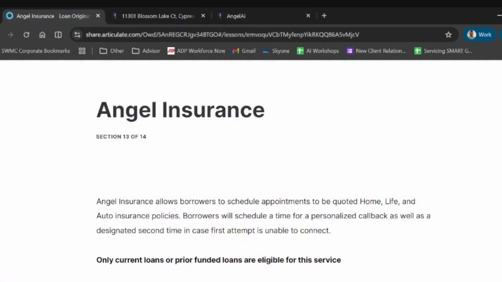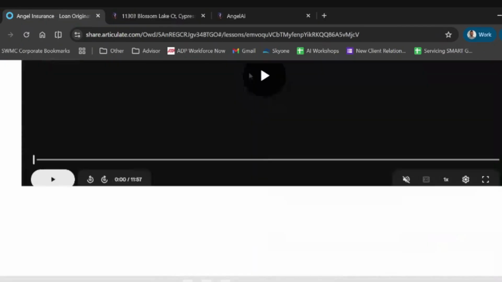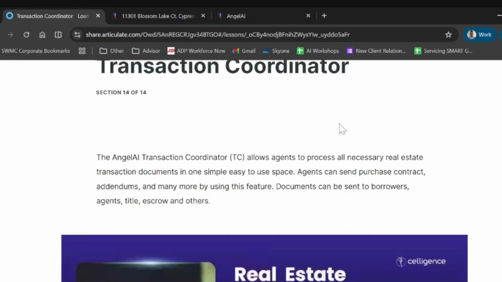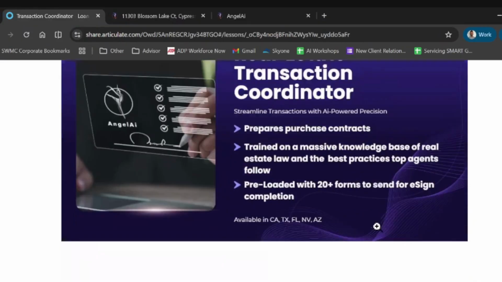All right. Coming back to the presentation, I believe we're just missing the last feature, which is the transaction coordinator. This is a little bit more focused on the real estate agents. It's like a hub where you have all the purchase contracts and over 20 forms that are available for them so they can send to their clients, have them virtually signed, and then returned to them inside the platform. This is working already in California, Texas, Florida, Nevada, and Arizona.